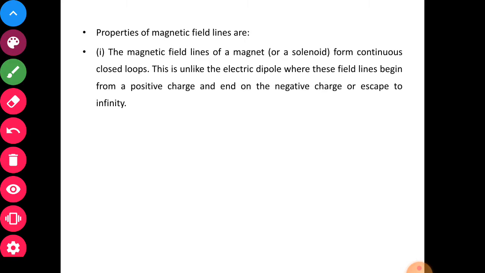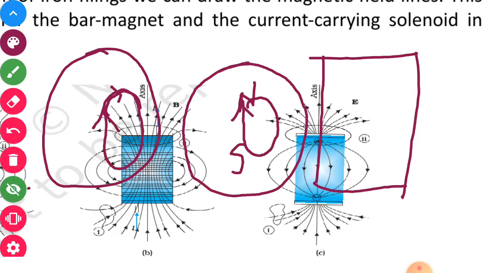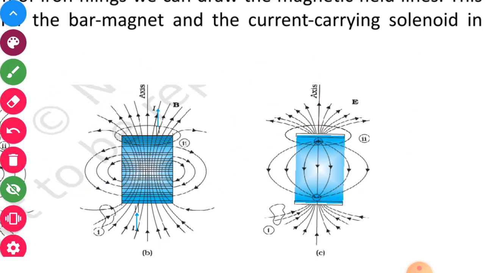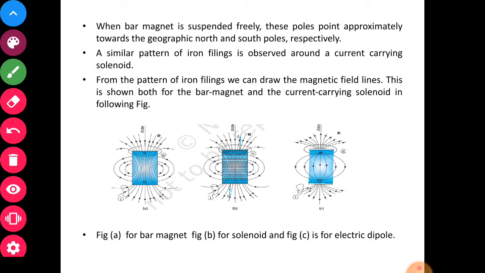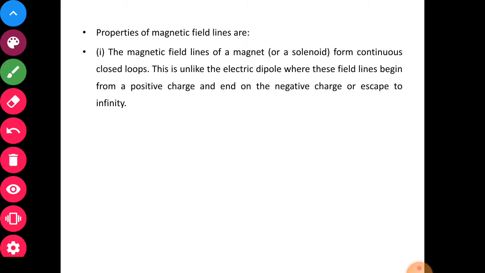This is unlike the electric dipole. Now in electric dipole the closed loop is not formed. See, the field lines are going from positive to negative charge. Then from negative to positive they are not going. These are the electric field lines of electric dipole. They do not form the closed loop. Here in magnet and solenoid, the magnetic field lines are forming the closed loop.